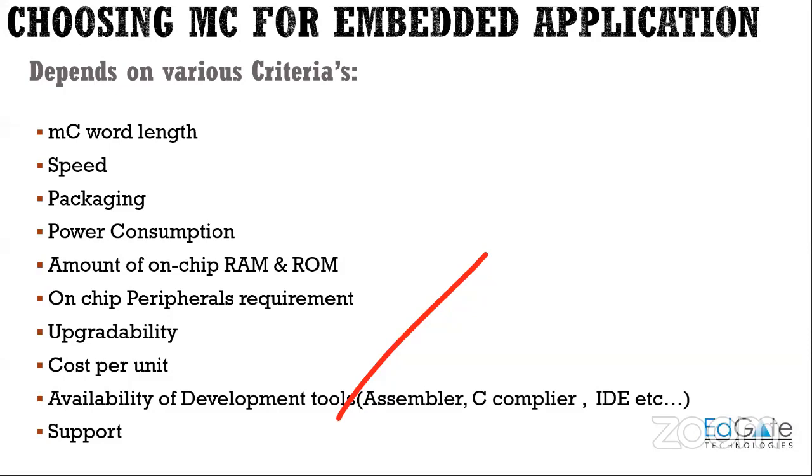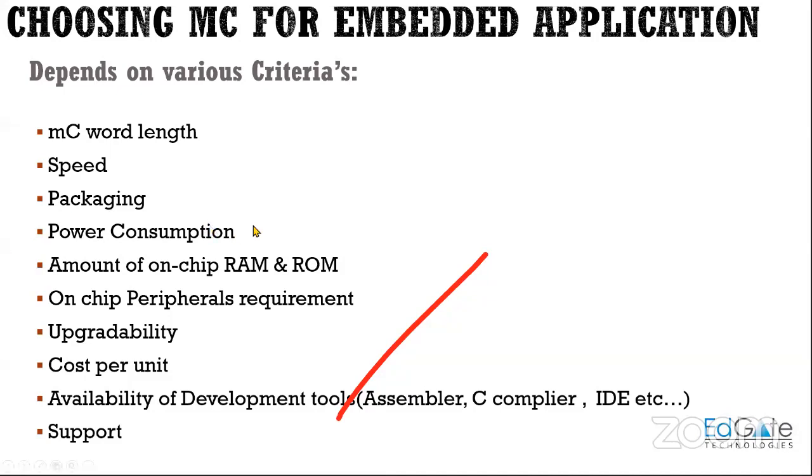But if you take a quad flat package, and when I show a few microcontrollers to you on the camera, at that time you will understand how this packaging looks. In a quad flat package, the pins are very small, so machine soldering has to be done. Hand soldering will not be proper for that particular microcontroller. Based on your application, if you want a DIP package or quad flat package or any other type, there are lots of packaging available, so whichever you want, you can decide that.